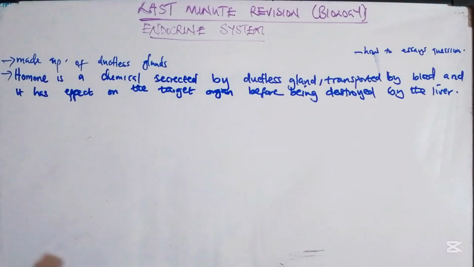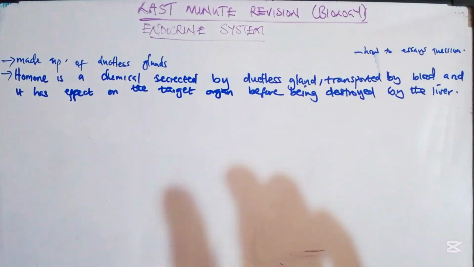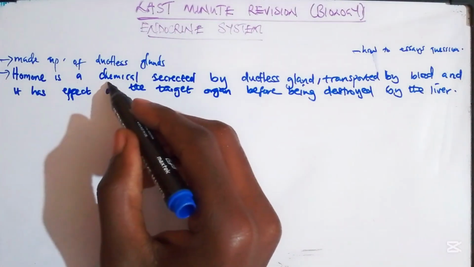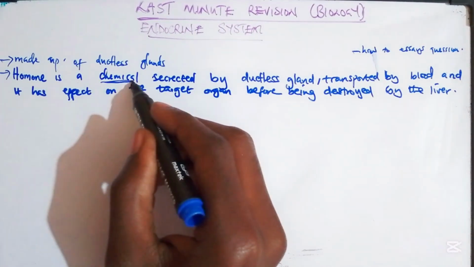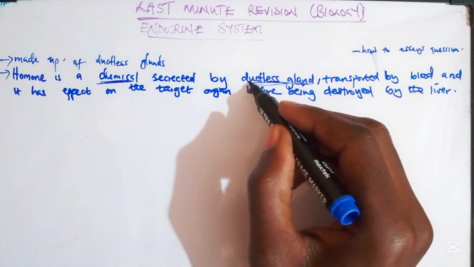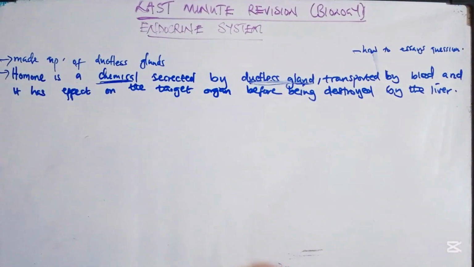So, how can you make this definition stick? We are saying that a hormone is a chemical secreted by ductless glands.